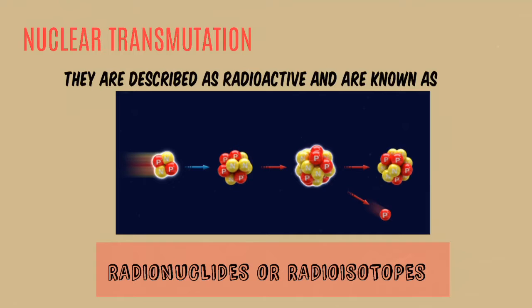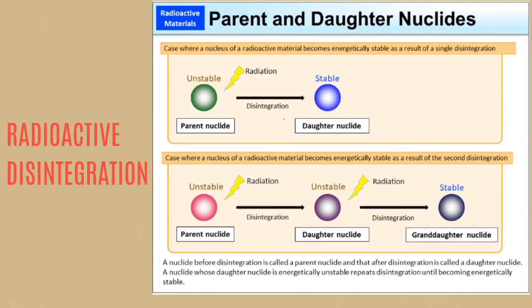So the process, the irreversible transformation of a radioactive atom into a different type of atom, is known as nuclear transmutation or nuclear disintegration. It is accompanied by different types of emissions of radiation. A chemical element can therefore have both radioactive and non-radioactive nuclei. Here, the unstable nuclide is called the parent nuclide. The nuclide that results from the decay is known as the daughter nuclide.